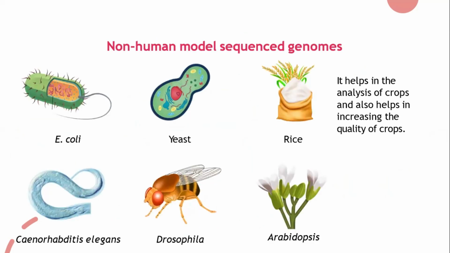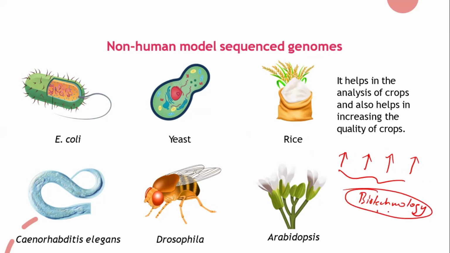And with all this we can make different hybrid forms compared to the original form and make them more productive by increasing the quality of the crop, quantity of the crop, and pest resistance. Even it can grow in the lack of water also. You can make the crop very strong by using these projects. That we'll be studying in the next chapter called biotechnology. The entire chapter is there. Two chapters are there: biotechnology principles and processes, and applications. So we'll be studying in detail how we can do all these things.